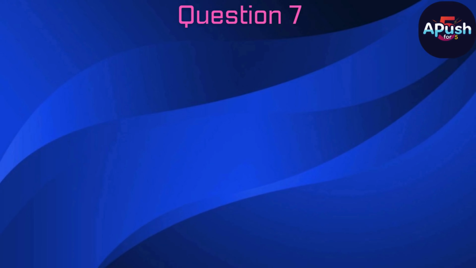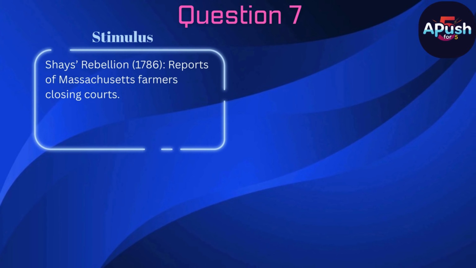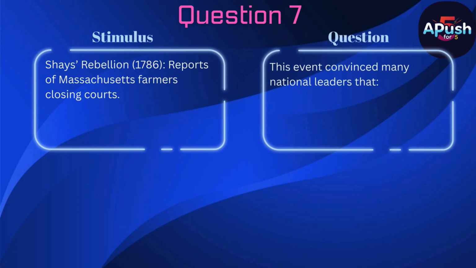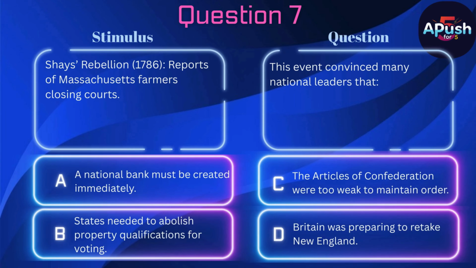Question 7. Stimulus. Shays Rebellion, 1786. Reports of Massachusetts farmers closing courts. Question. This event convinced many national leaders that A. A national bank must be created immediately. B. States needed to abolish property qualifications for voting. C. The Articles of Confederation were too weak to maintain order. D. Britain was preparing to retake New England.